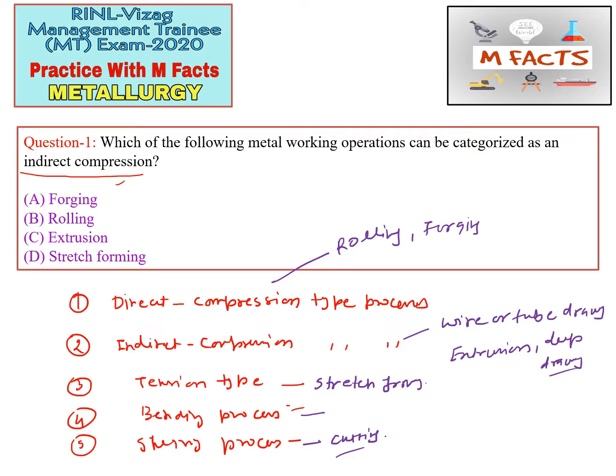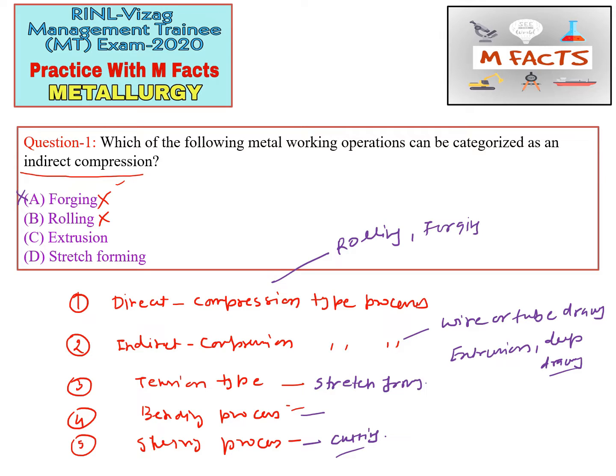So for this question this is enough; we can eliminate the options. Which of the following metalworking operations can be categorized as indirect compression? Forging is direct compression, so we can eliminate this option; forging is not an indirect operation. Rolling is also not indirect compression.